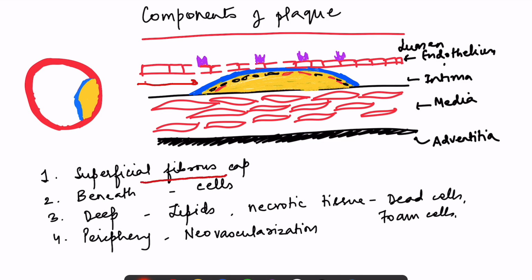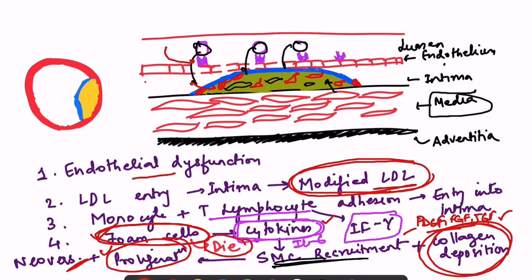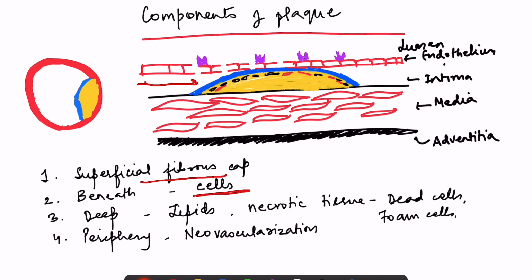Then beneath there is a cellular layer. What are the cells? All three types of cells. The monocytes are there, which when they enter the plaque are converted to macrophages. Whenever the monocytes enter into the tissues, they become macrophages and then they ingest whatever is there. So here macrophages have ingested the modified LDL. So there are macrophages, there are T cells, and there are smooth muscle cells.